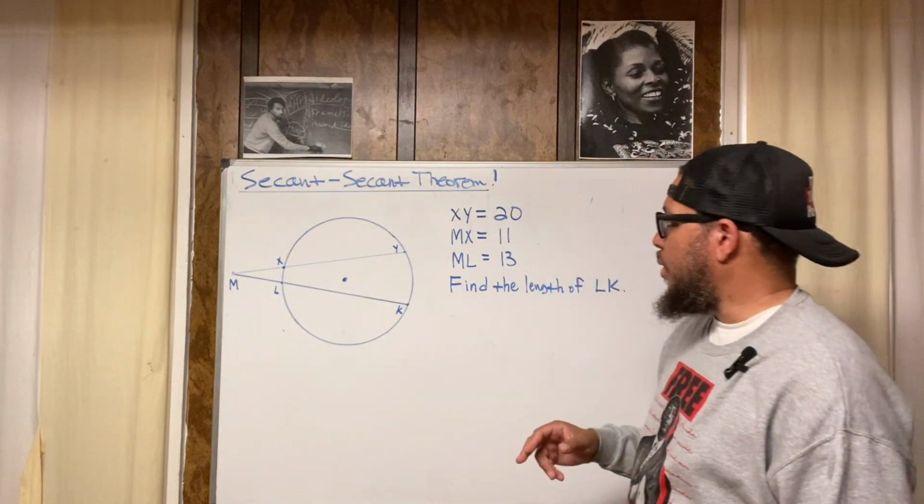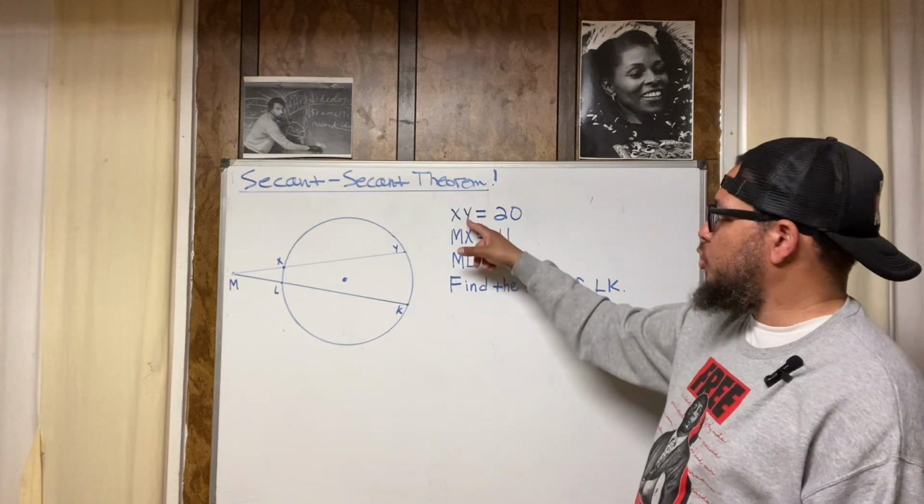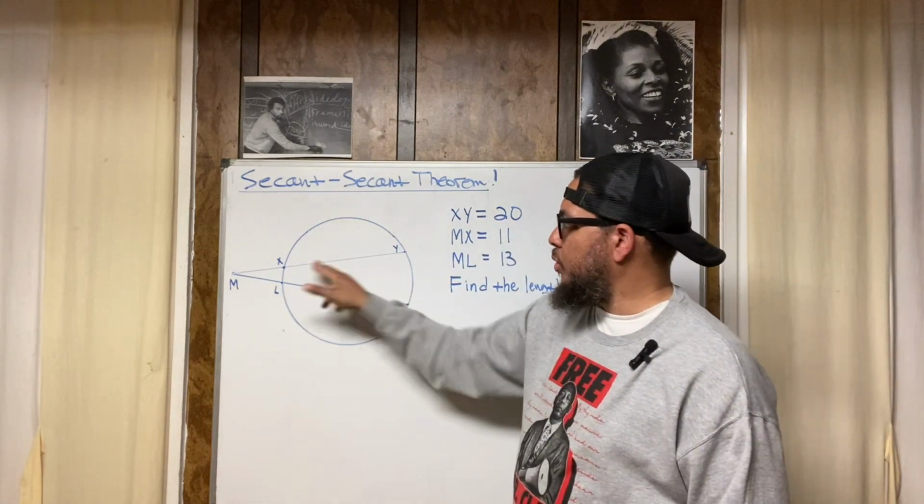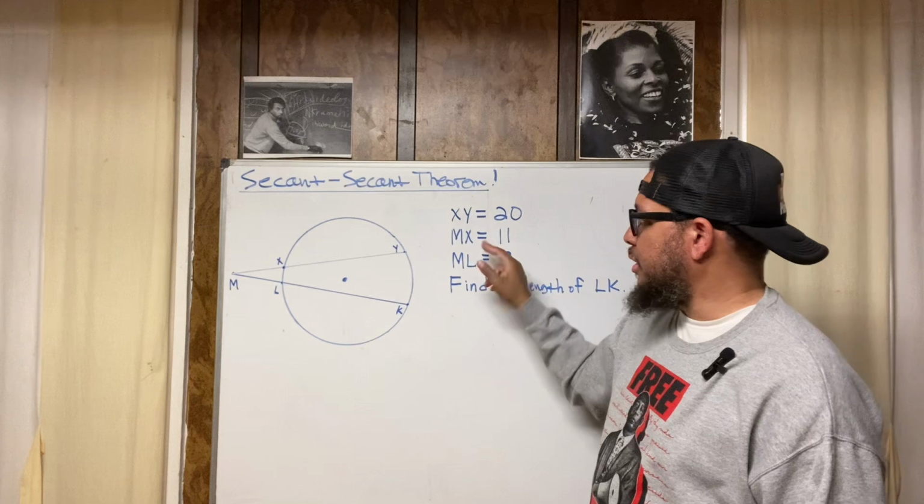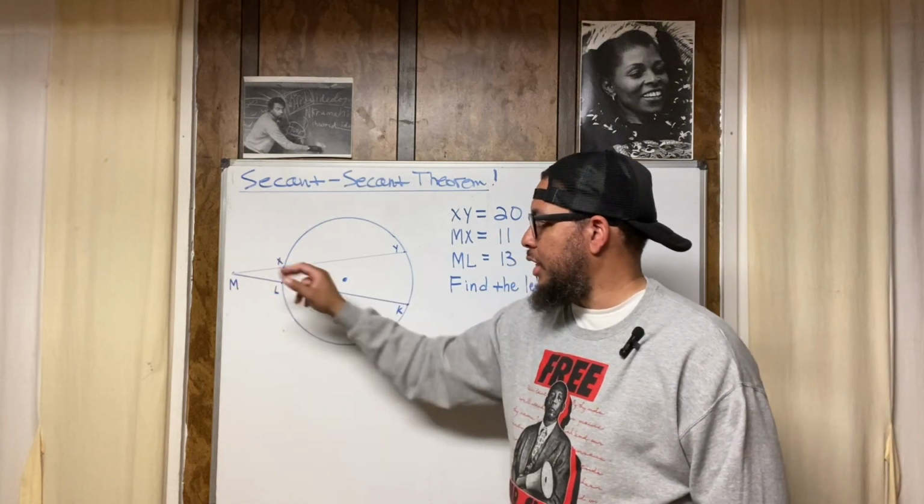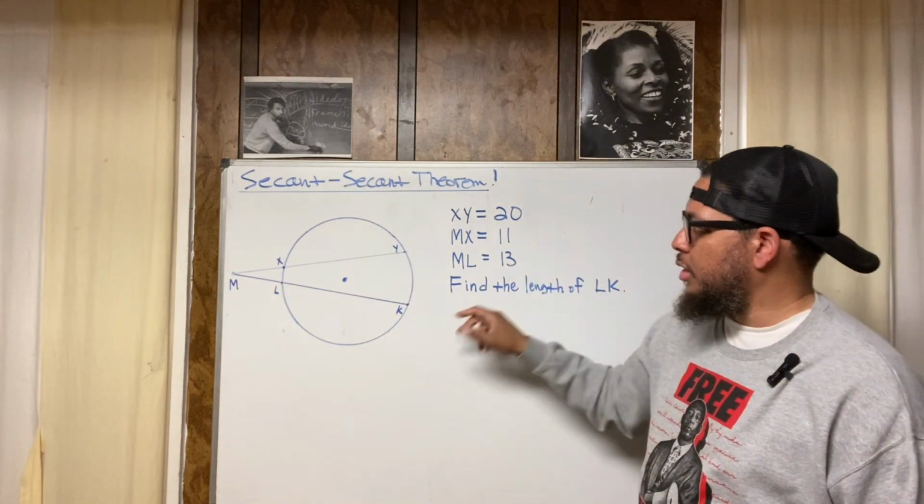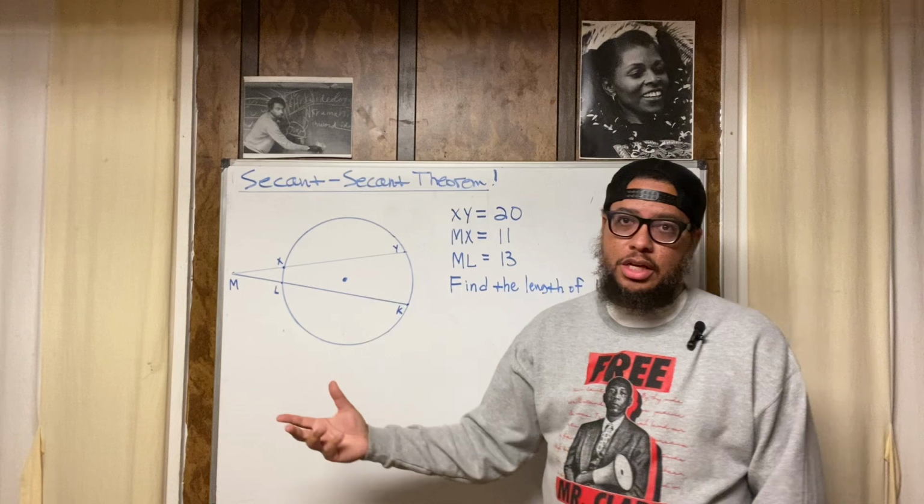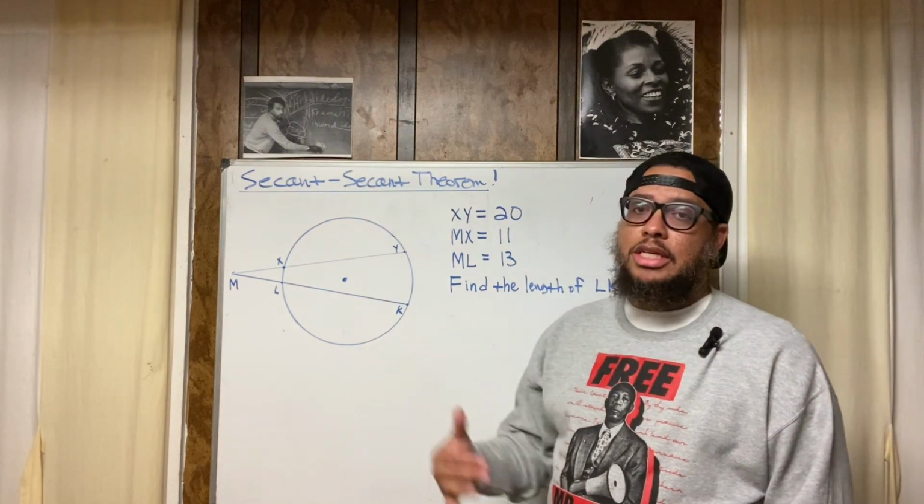Now, XY is 20 units. So from this point to that point is 20 units. MX is 11. From this point to that point is 11 units. ML is 13. From this point to that point is 13 units. All right. So now, what does the secant-secant theorem say?